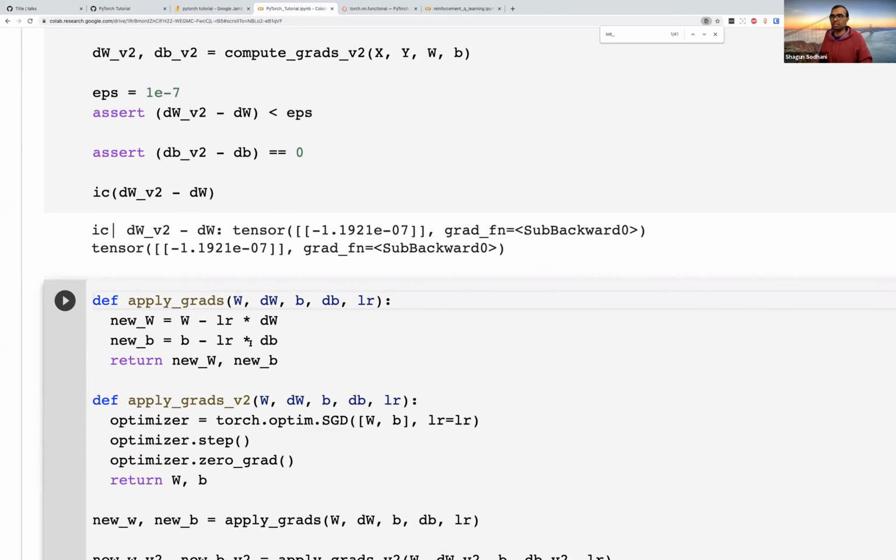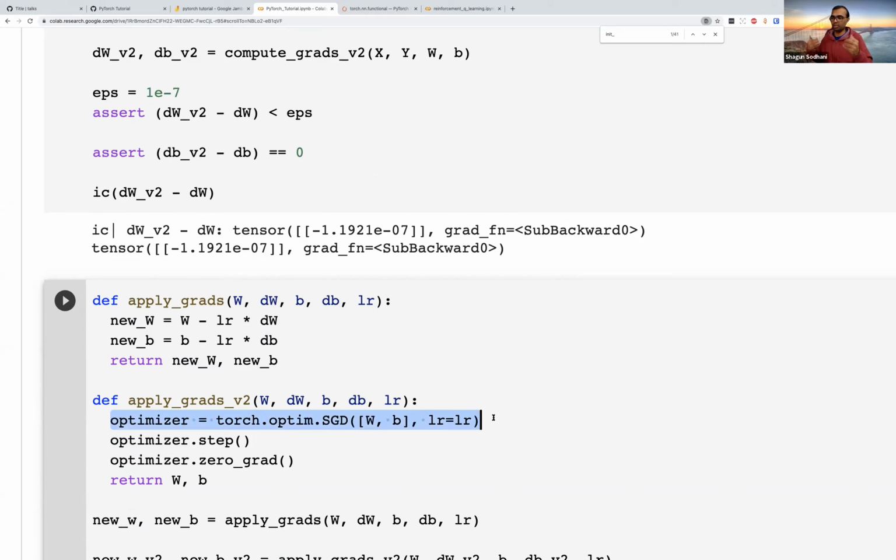Okay, so let's move on to the other pieces. Earlier, when we were applying the gradients, we had this custom function written where we were saying the new weights are going to be equal to the old weight minus the learning rate into the gradient. That piece can now be replaced by what is called an optimizer. Think of an optimizer as a stateful object.